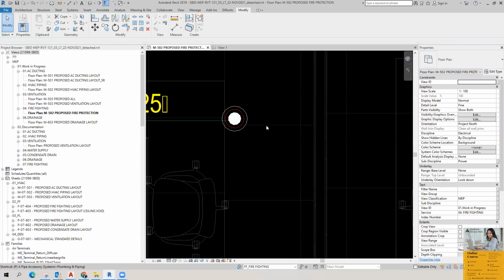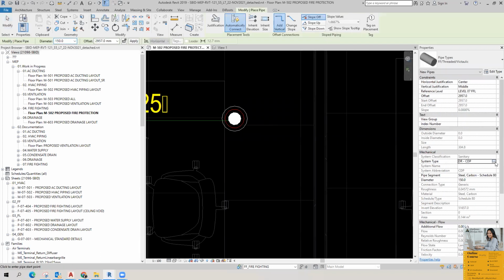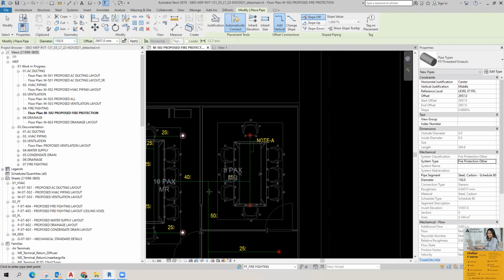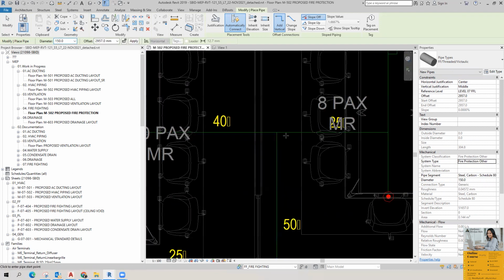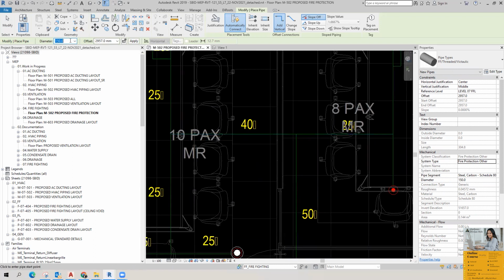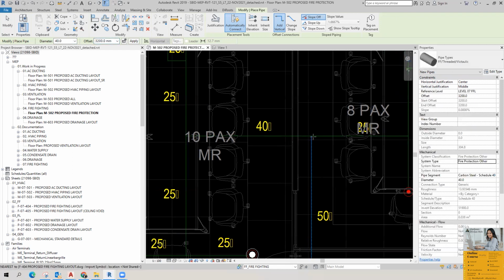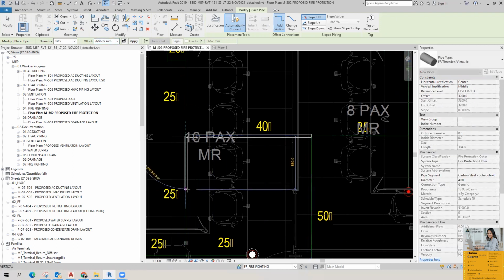So we will use the system type as it is in the family connector. And we have the size here, 40. I'm going to give an offset value of 3200, and I'm going to route them.